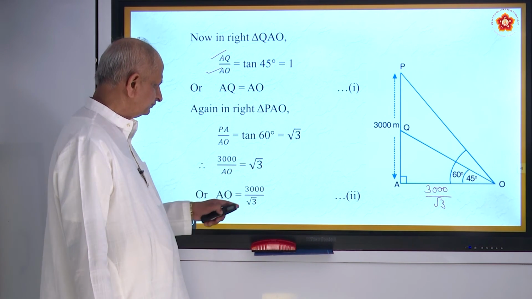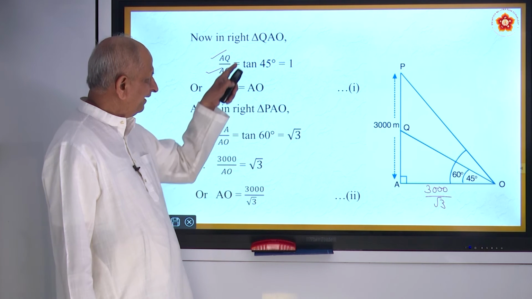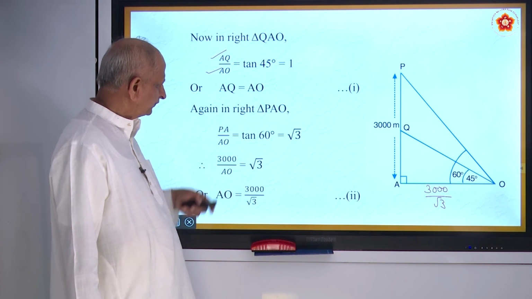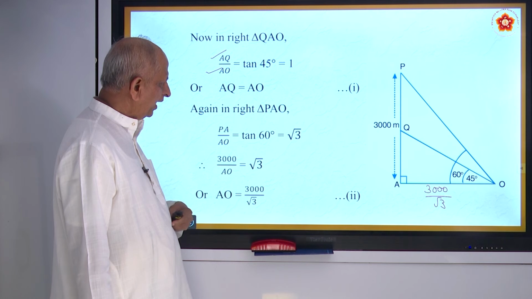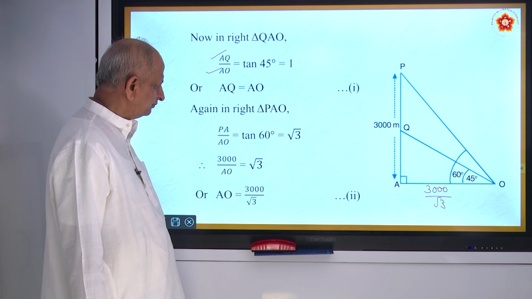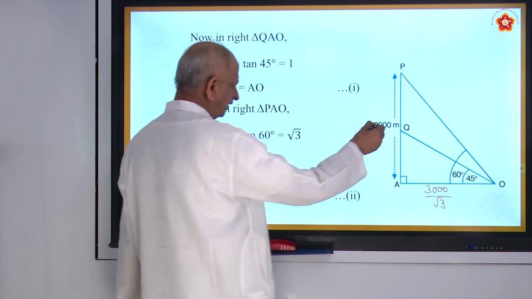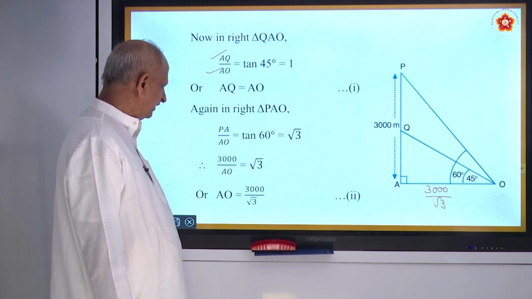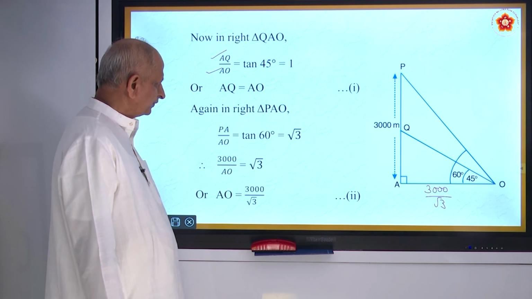How did you get it? By the help of the previous result. So AO and AQ are also equal. So this also becomes 3000 by root 3. Is it not? The second result.